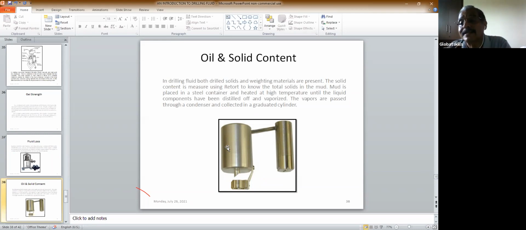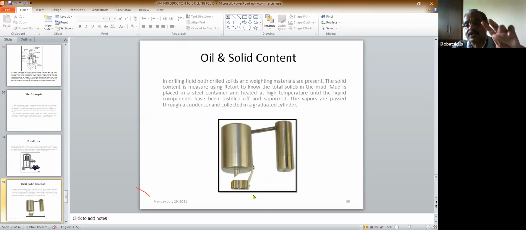So, the oil and solid content. In the drilling fluid, you are adding a lot of solids. You are adding bentonite, you are adding barite, a lot of solids. And also, as I told you, sometimes you add some oil to increase the lubricity. So you have to know how much solids and oil is there in the mud. So how do you do it? Here's a cup. You take mud here, then you heat it using an electrical device. Once you heat it, the liquid gets evaporated, comes here, cools down here, and then you collect it in a cylinder.